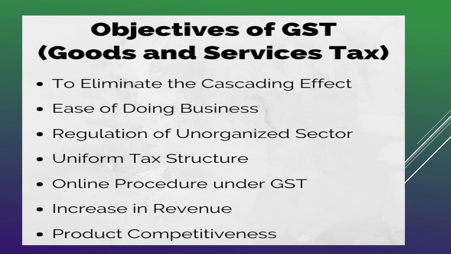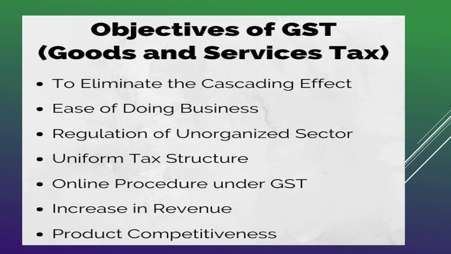Then the main reason is one nation, one tax, uniform taxation, and one India. These are the mantras that were said when they introduced GST. So one nation, one tax, one uniformity: throughout India they wanted to have the same sales taxation system, the GST system. So that is called a uniform tax structure.